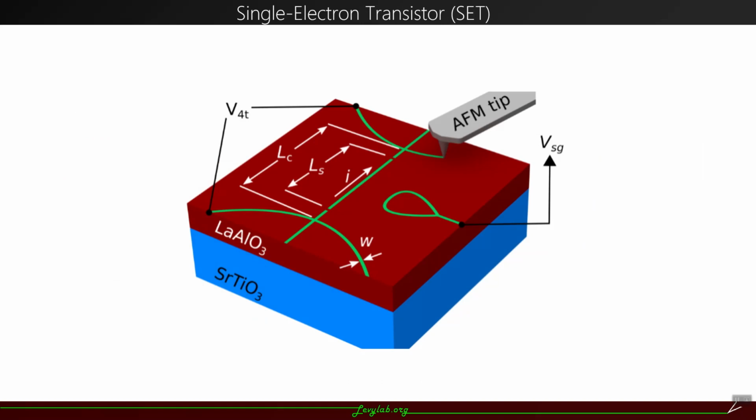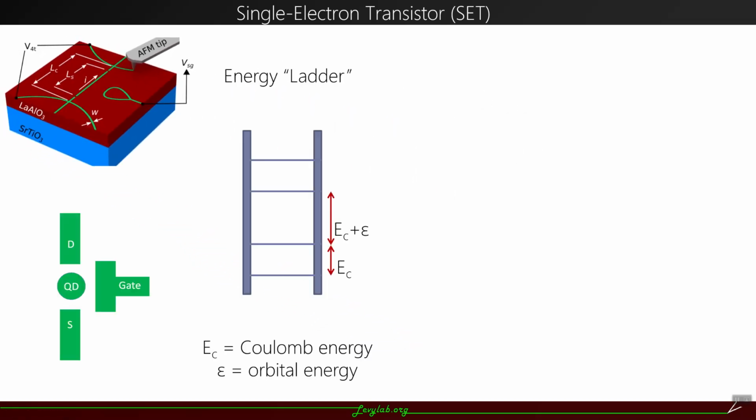With this technique, our group has created many devices at the LaAlO3/STO interface. One of them is the single electron transistor. Basically, it's a nanostructure with 2 barriers to isolate it from the source and drain, forming a quantum dot in the middle. The chemical potential of the quantum dot can be efficiently tuned by applying a side gate voltage. The quantum dot shows discrete energy levels like this, and we use the gate voltage to tune the chemical potential of the quantum dot.